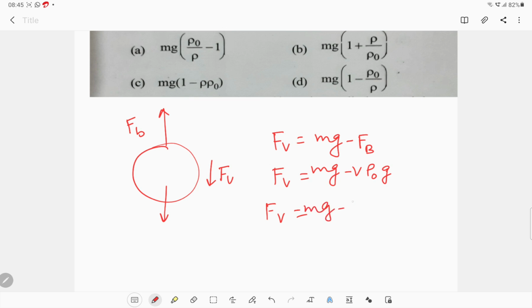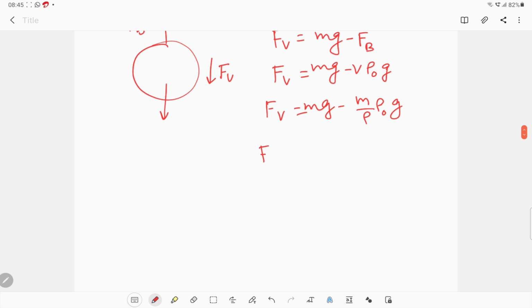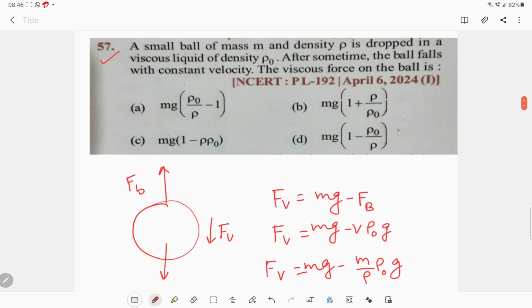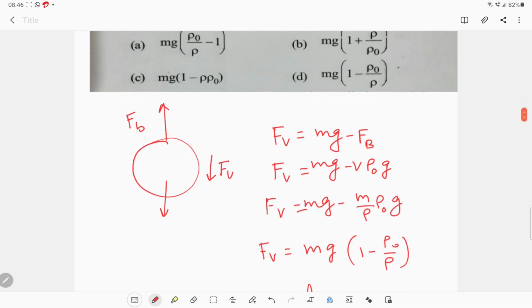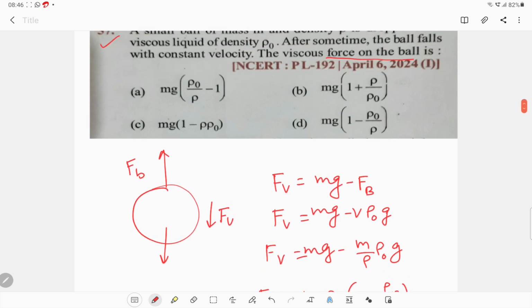Volume is equal to mass upon density, so Fv is equal to mg minus m upon rho into rho naught into g. So Fv is equal to mg, कॉमन ले लिया हमने, into 1 minus rho naught upon rho. This is the viscous force. So D part is the correct answer. Now next question.